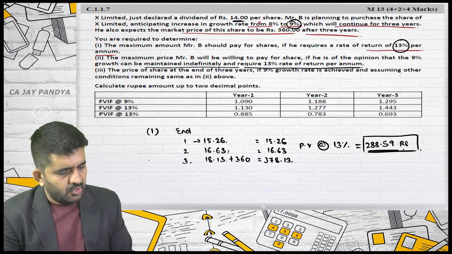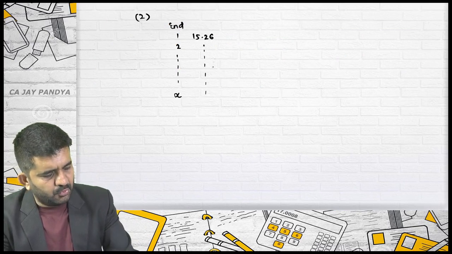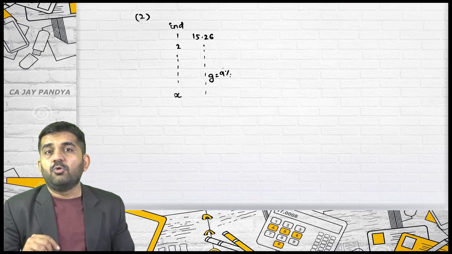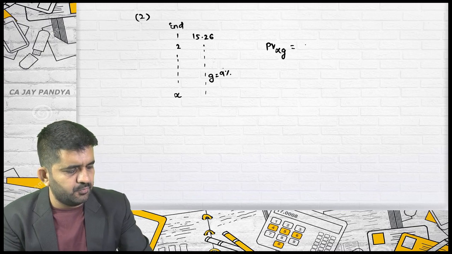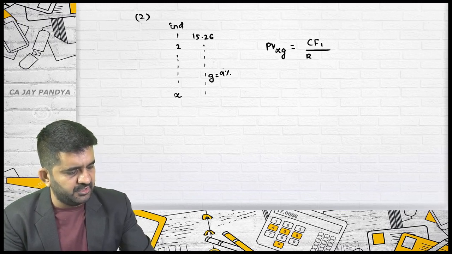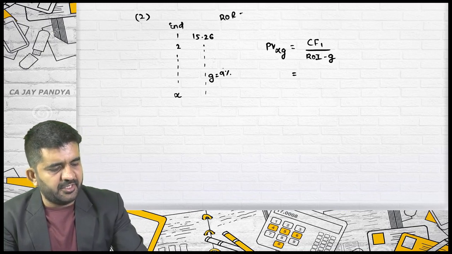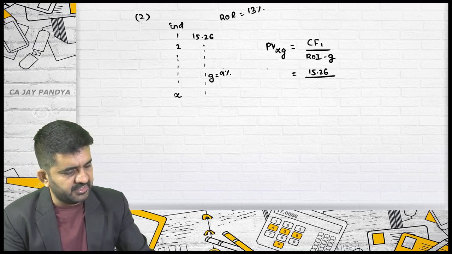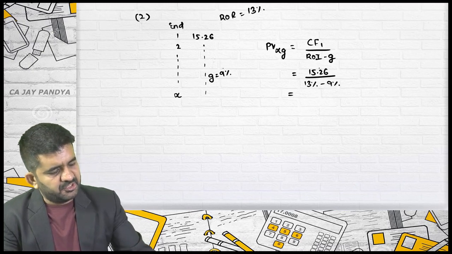Is it all right? What will be the cash flow for the first year? 15.26, and this will grow at a 9% growth rate. Can you find out the present value of this? Yes. Present value of infinite cash flow with growth is the cash flow of the first year divided by rate of interest minus g. The required rate of return is 13%, which is given. Cash flow of the first year is 15.26 divided by 13% minus 9%, which is nothing but 4%.